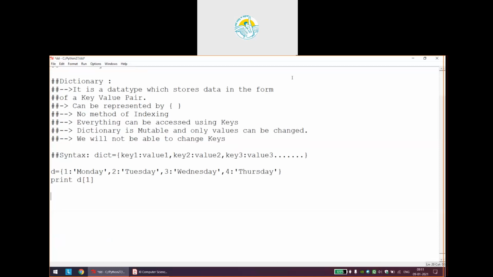One practical example: suppose I am creating a dictionary of students. It has its positives and negatives also. Suppose I am creating a dictionary of students with roll numbers 1 to 5. Obviously, there will not be a mistake in writing roll numbers 1 to 5. The mistakes that can happen here and there will, I think, be based on the names only. So a dictionary has this kind of odd security feature, where it is mutable and we will be able to only change the values, not the keys.